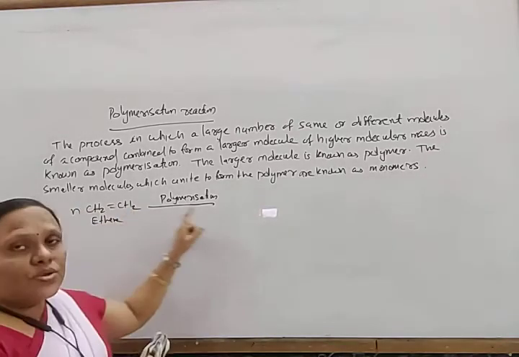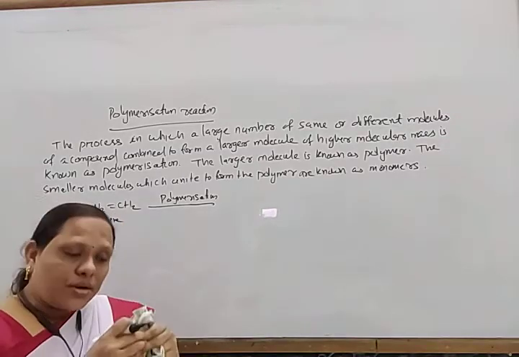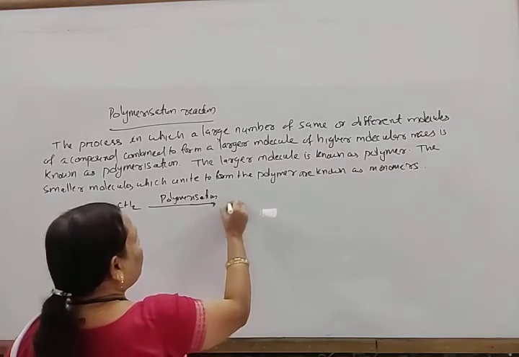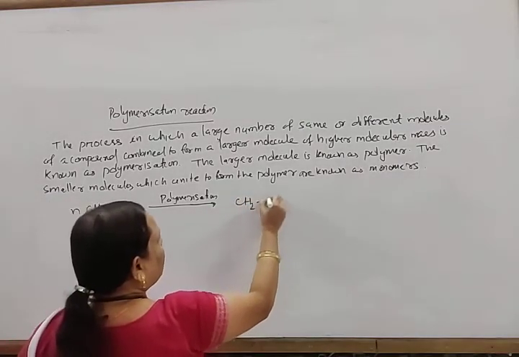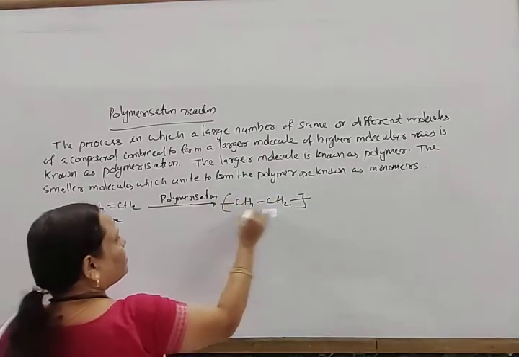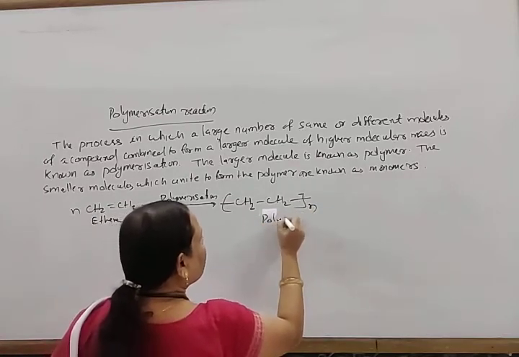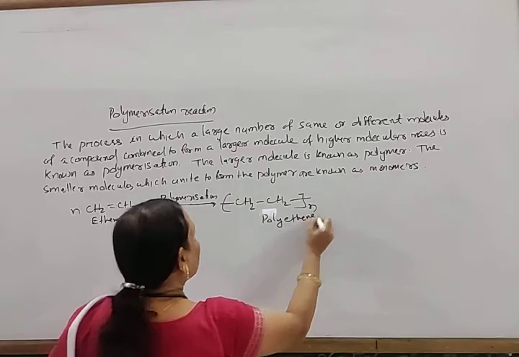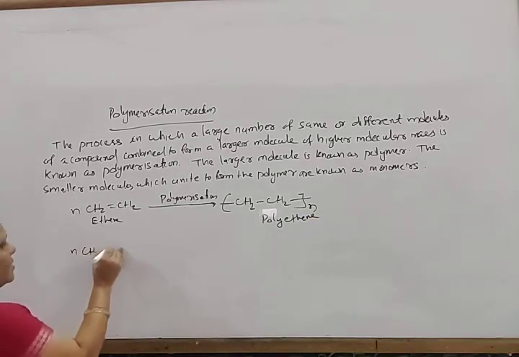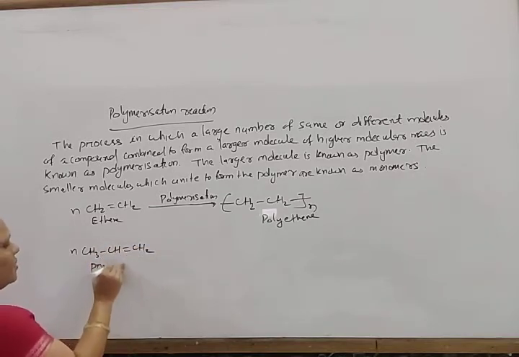In this way, on the left side it combines with a large number of free radicals. On the right side also it combines with a large number of this type of free radicals. In this way, it continues to form a large molecule. So this unit, CH2-CH2, is the repeating unit. If you take n number, then n number of these combine, and this is known as polyethylene.